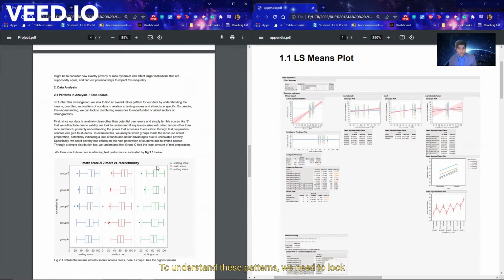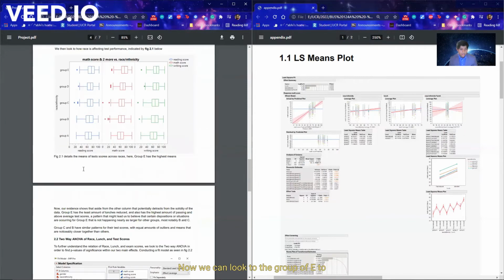To understand these patterns, we need to look at the scores in terms of racial boundaries. So we look at the different groups and see their reading scores, their math scores, and writing scores, finding out that Group E actually has the largest mean, meaning that they are statistically the highest scoring group within our racial groups. Now, when we look at this, our simple distribution bar shows that Group C has the least amount of test preparation, an indication that this accessibility to education is not found within this racial group.